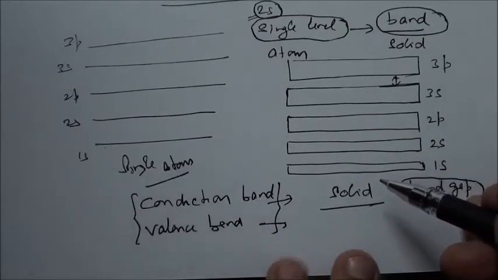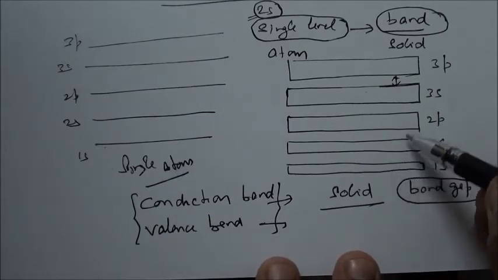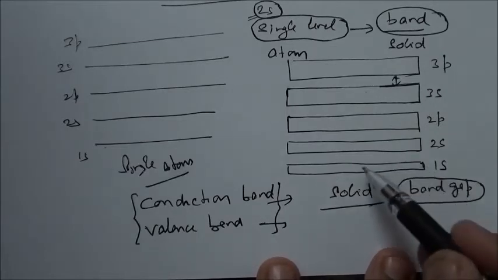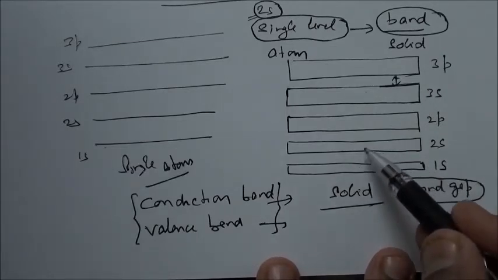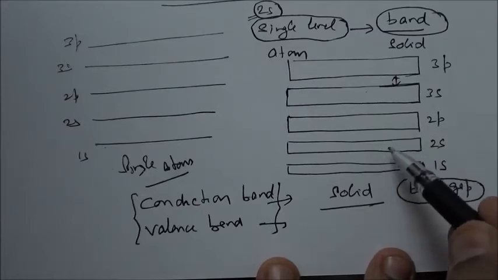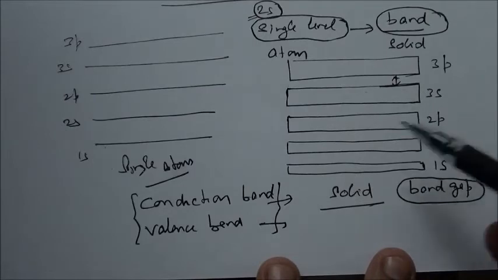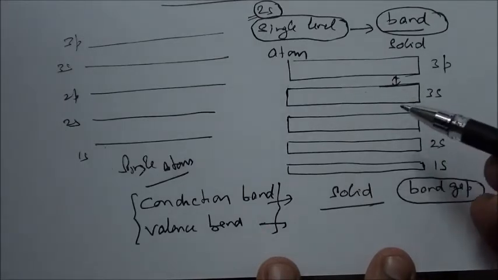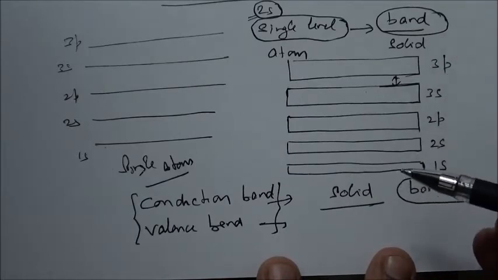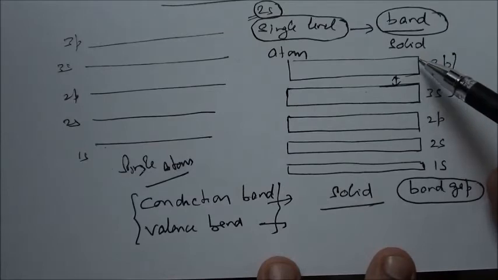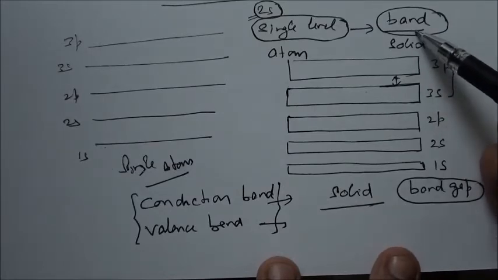See what is happening here. Each band is separated from the other one. If we give some energy to the solid, these electrons cannot go here because they are already filled. Same way, these cannot go here, this is also filled. The probability of these electrons being excited to the higher state is here only. There are empty energy states. So the electrons from here may go to the higher states.